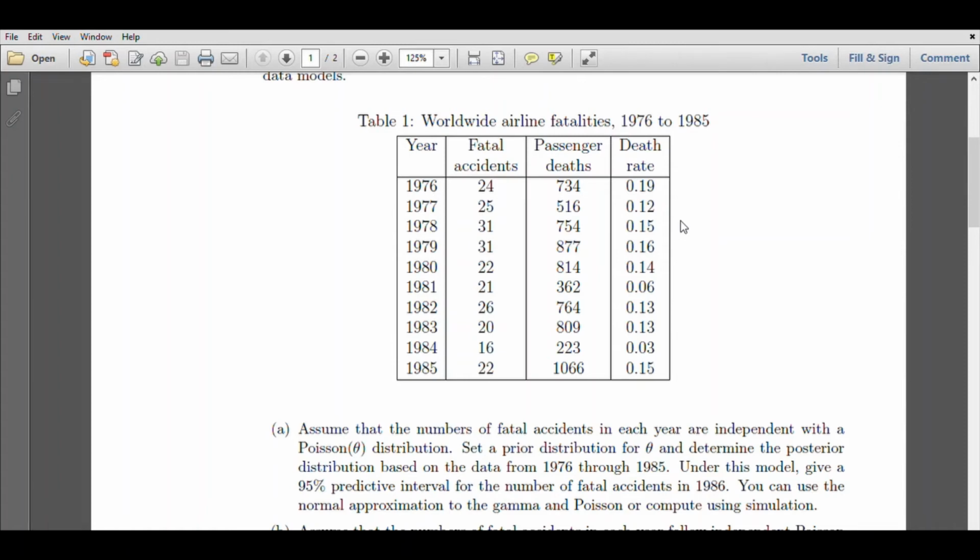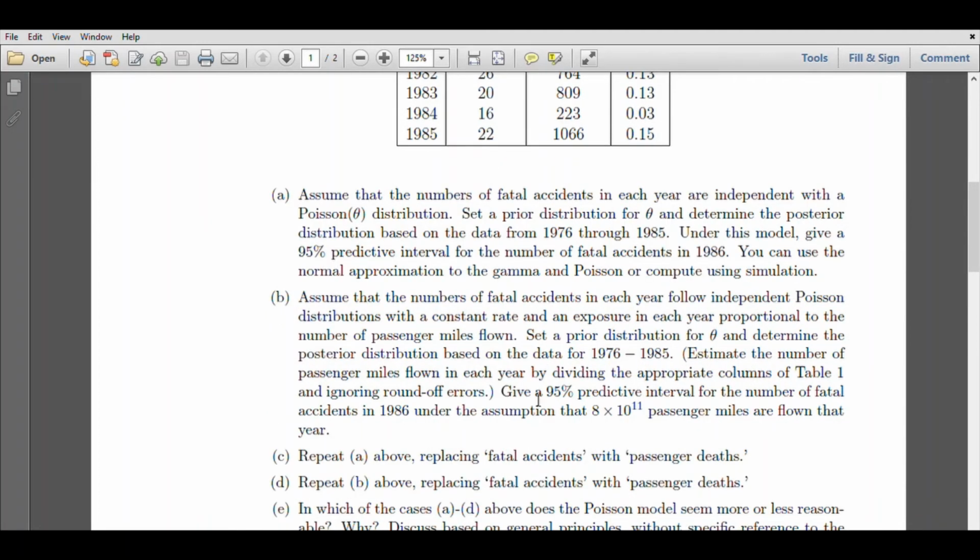In the exercise they have mentioned that the death rate is calculated by considering the passenger deaths per 100 million passenger miles. Because passenger miles are not specified but only the death rate is provided, passenger miles can be computed by taking the ratio of these two. Passenger miles flown will be equal to passenger deaths upon death rate, multiplied by 100 million, and 100 million is 10 raised to 8. So this is how we can compute the passenger miles flown. Notice that this will be an estimate since we are using the death rate to compute it. So the procedure is specified here.